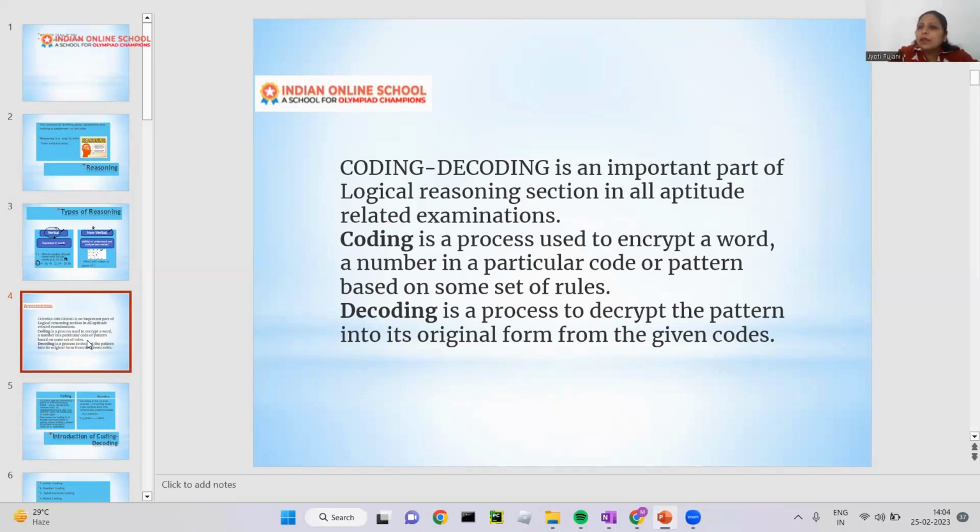Sometimes we don't want to express everything in front of everyone, obviously. So we put a code word for something. Let's suppose when I was a small kid, my mama told me that in front of others I am not supposed to ask different questions. So what we did was use a code word. I would say, mama, can I do that, and we would keep some code word. She would decode those words, understand what I wanted to ask, and reply to me.